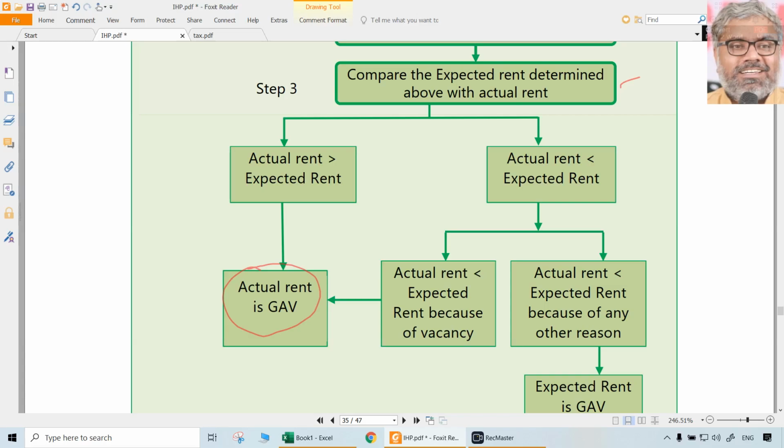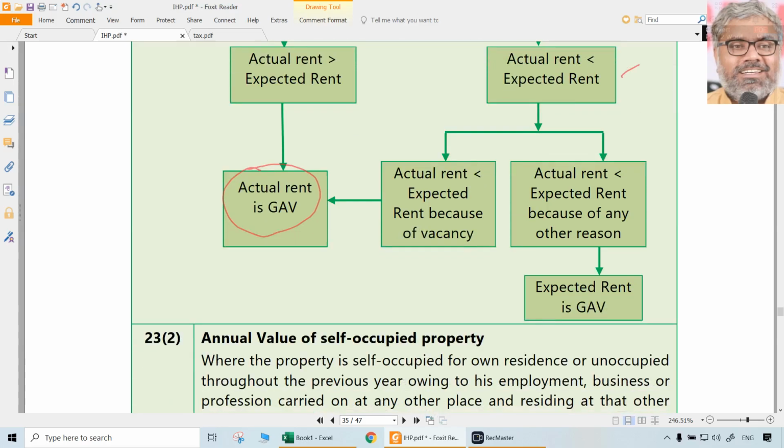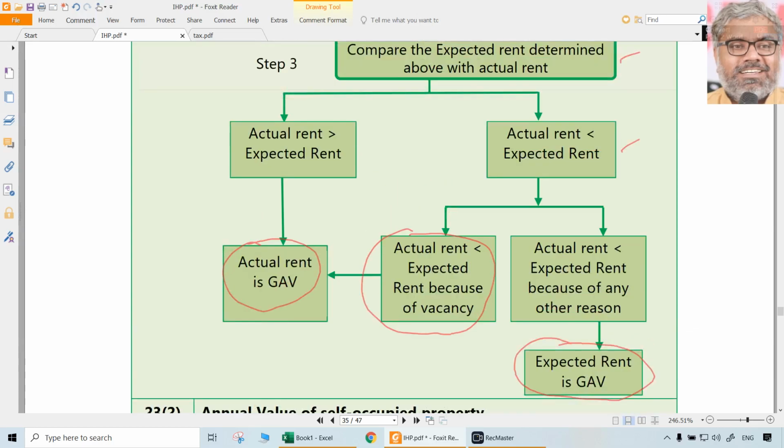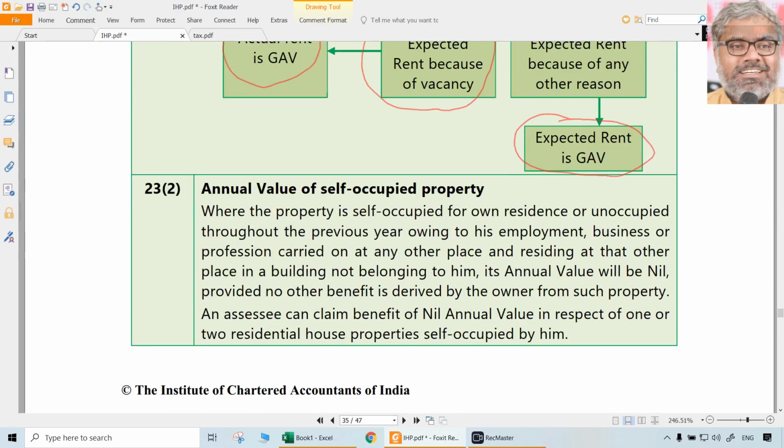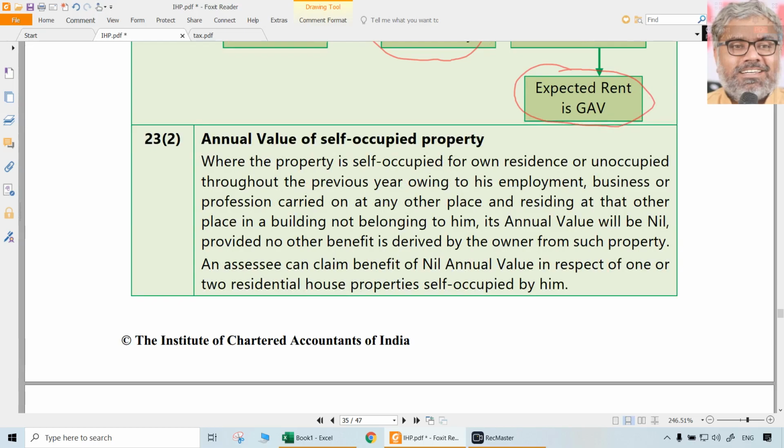But what if actual rent is less than expected rent? Then we have to check why is that. Is it because of vacancy, or is it because of any other reason? If it is because of vacancy, then the actual rent will be the gross annual value, though it is lower. But if it is less than expected rent because of any reason other than vacancy, then expected rent is gross annual value. This is the point to be noted. And while calculating the actual rent received or receivable, you have to deduct unrealized rent, if it is given in the question, of course subject to the satisfaction of conditions specified in law.